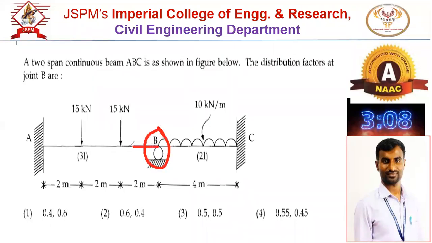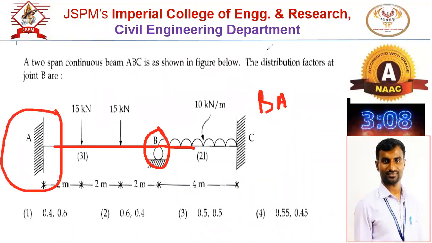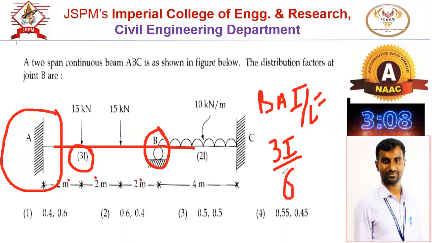Of course at joint B there are two members connected, BA and BC. For the first member BA, far end A is fixed. So we know that if the far end is fixed, relative stiffness is given by I by L. That is our concept. But here for this BA member the cross section I is not unity, it is 3I. So it will be 3I divided by L. L is the span of BA, that is 2 plus 2 plus 2, that will be 6. So 3 by 6, that will be 0.5I.